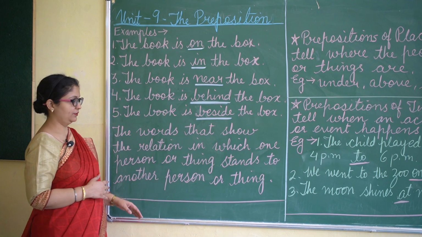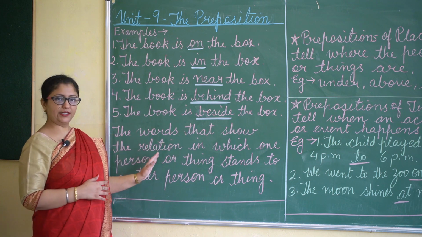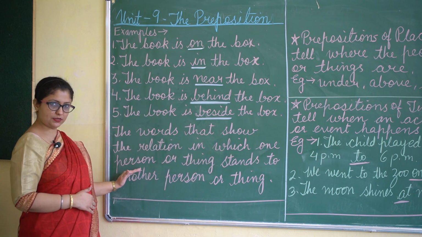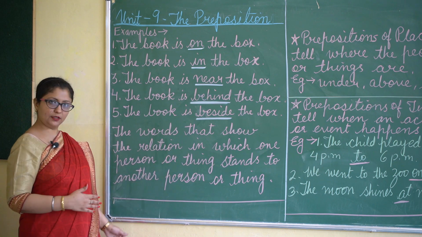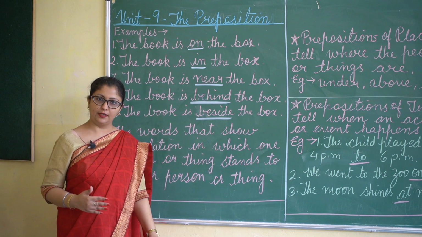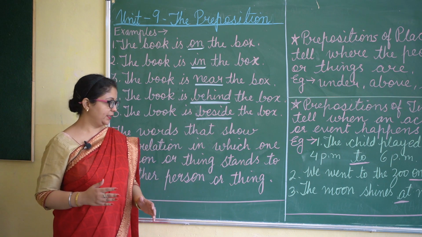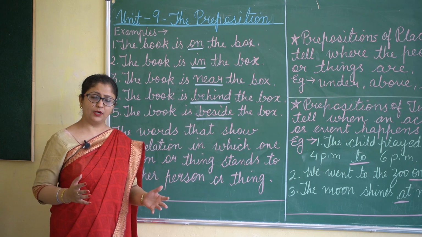Now the words that show the relation in which one person or thing stands to another person or thing, those are called prepositions. That means it shows the relation between the words.